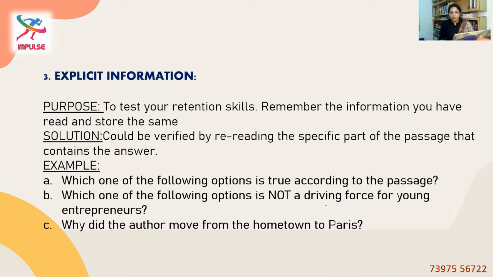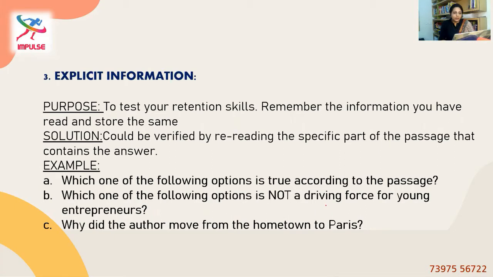Now that you have located the answer, you need to reconfirm or revalidate it with the question. So in that case, you can reread and confirm it. You cannot just go for it and say this is the right option, so I'll choose option B. No, that's not the case. You just have to reread it in order to confirm. That's it. So example questions are, which one of the following options is true according to the passage?